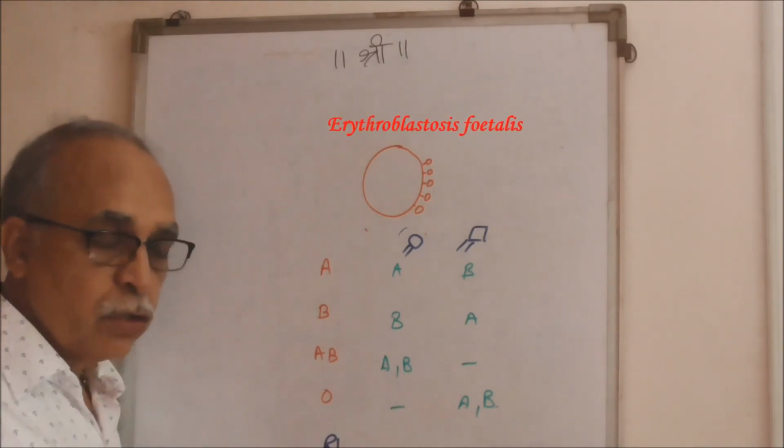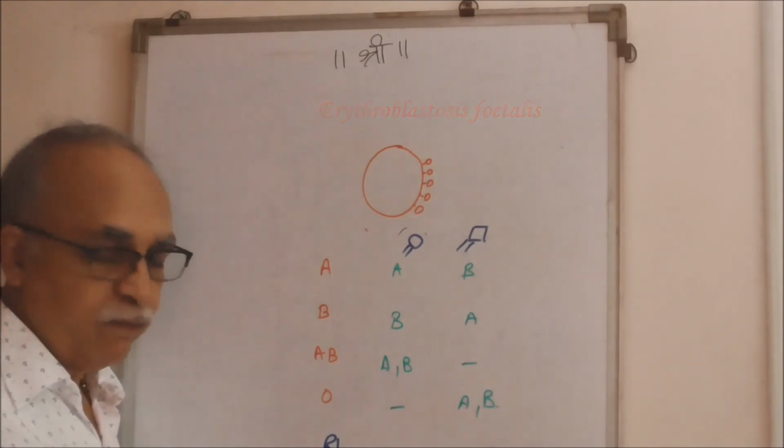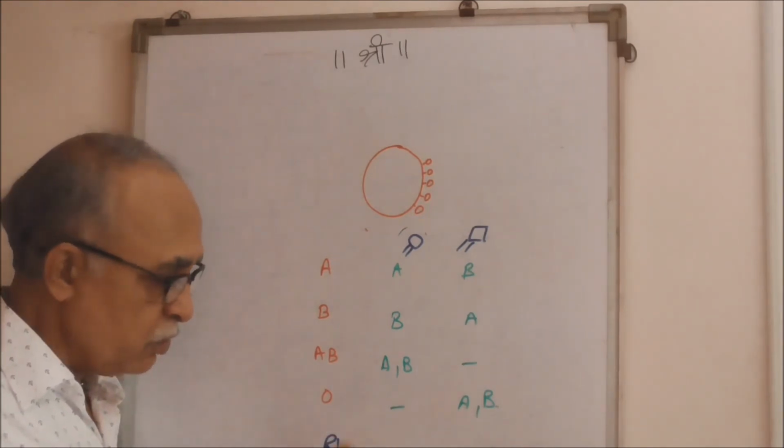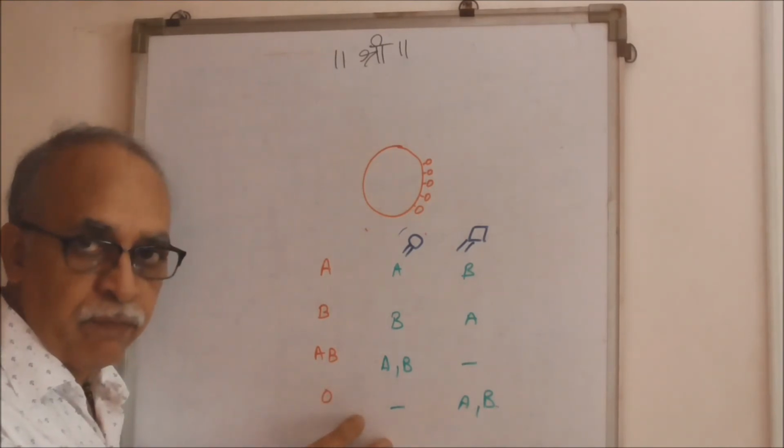This condition is called erythroblastosis fetalis. That is, there is destruction of red blood cells because of the antigen antibody reaction here.